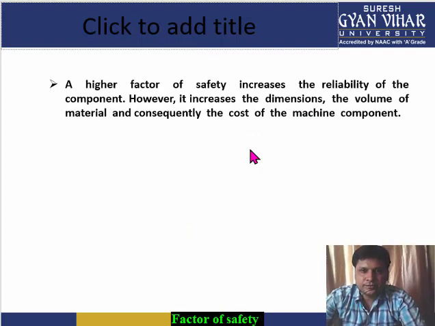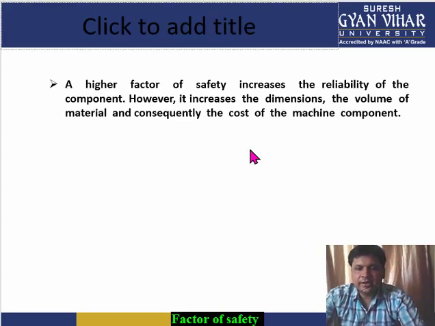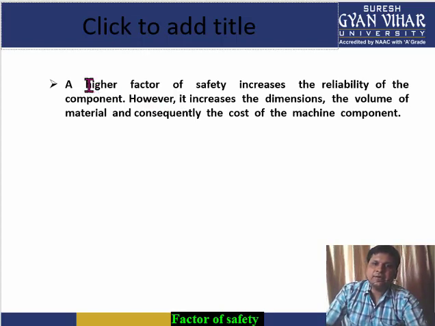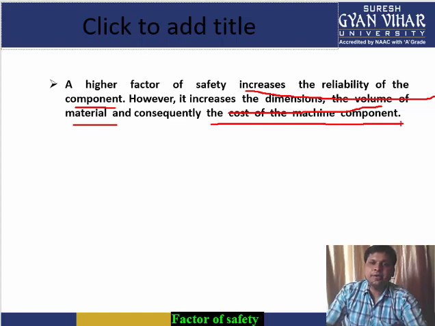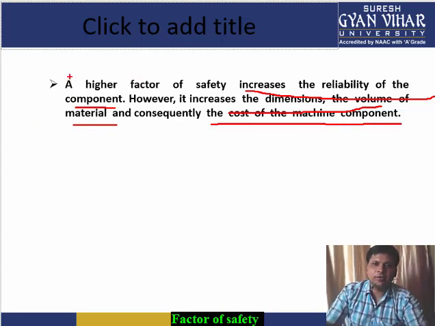Now one more point. The punchline of the whole discussion is that a higher factor of safety increases the reliability of the component. If you take a high factor of safety, the reliability of the component will increase, but the dimension and the volume of the material used will be large, and so the cost of the machine component will be high. So this is the punchline of the whole discussion.